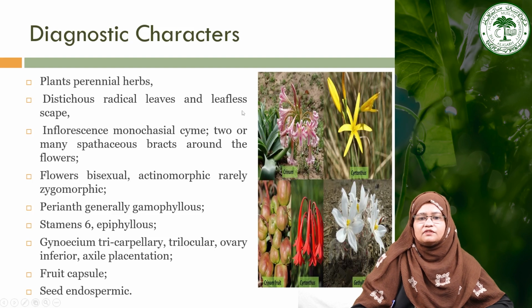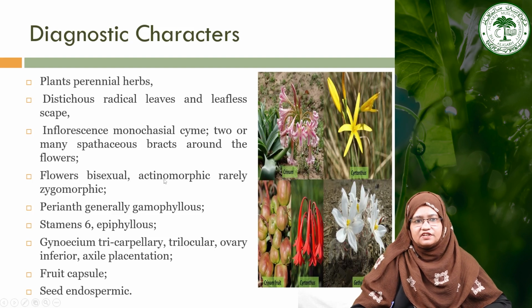These are the fruits of capsule, and the seeds are endospermic. So you can see one of the common plants, that is the Crinum here. This is a Crinum plant and you can see the fruits of the Crinum plant. You can clearly see the perianth are 6 in number. They are generally arranged in tubes. They are gamophyllous, generally joined by the base, and the stamens are generally 6 in number. Here they are attached to this particular perianth. These are the diagnostic features of this particular family, Amaryllidaceae.